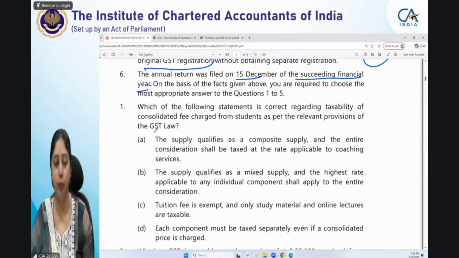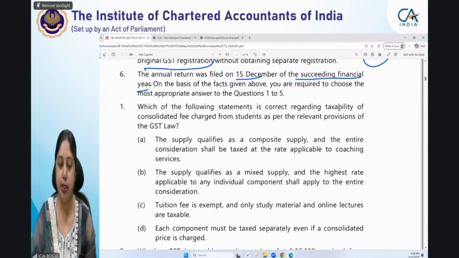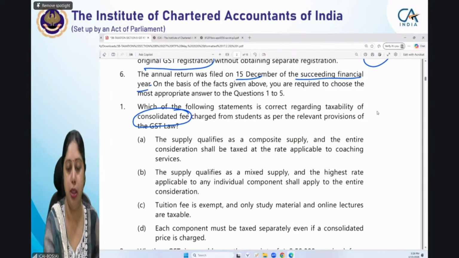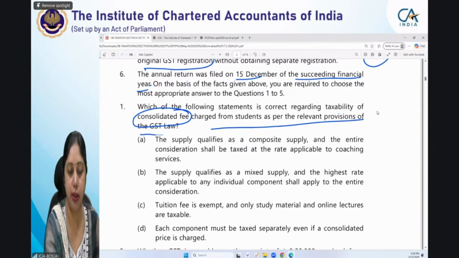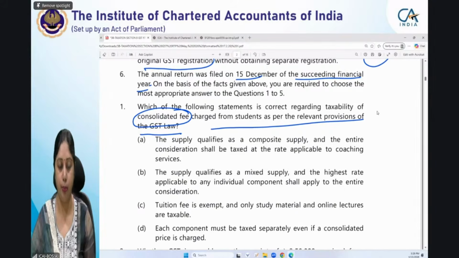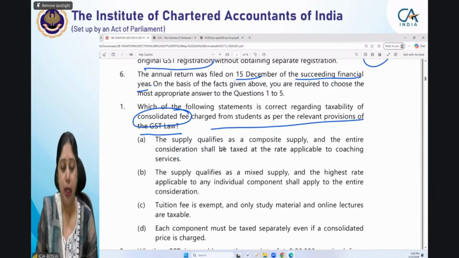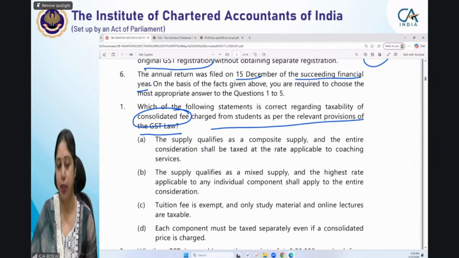This way we'll go. Which of the following statements is correct regarding taxability of the consolidated fee charged from students as per the relevant provisions of the GST law? There are 4 statements, and I want answers from all of you who are there with me. What is the correct answer? The supply qualifies as a composite supply and the entire consideration shall be taxed at the rate applicable to coaching services. Supply qualifies as a mixed supply.